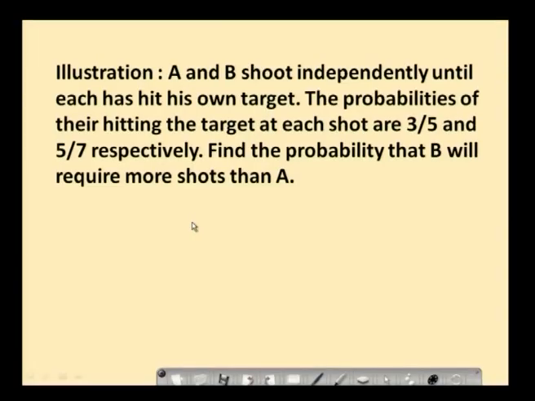Like that, in general, if A is requiring R shots, B will require R plus 1 shots, R plus 2 shots, where R will range from 1, 2, 3 etc. up to infinity. So, first of all, let us write the probability for A and B. Let x represent the random variable for A shooting the target, and y represent the random variable for B shooting the target. This is for person A.